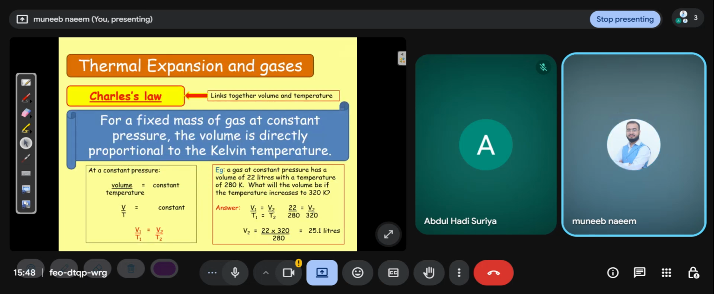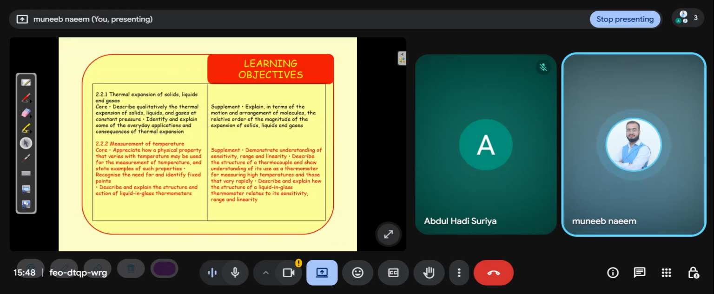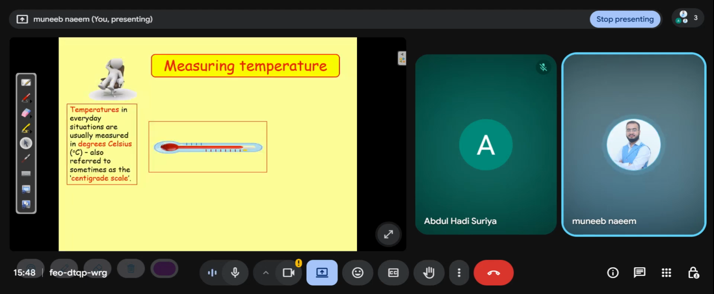These are the laws of the gases, the gas laws. Okay, then we start the next topic. This is temperature, measuring temperature. What is temperature? We already discussed this in this class at the beginning: temperature is the degree of hotness or cold. How can you measure temperature?